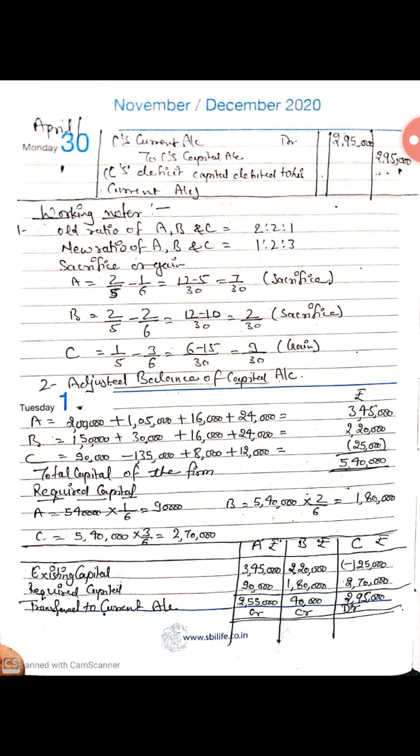Then we will find our amount which we will transfer into current account. So existing capital 3,45,000, 2,20,000, 25,000, and required capital we found 90,000, 1,80,000, 2,70,000. So transfer to current account amount 2,55,000 credit,